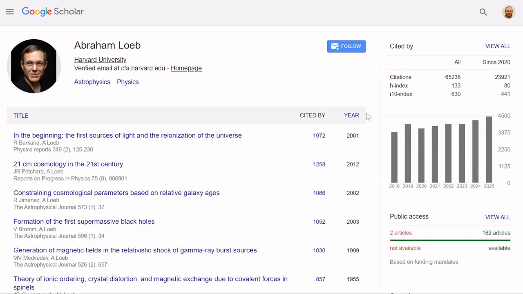Just because Avi Loeb is more established doesn't mean that he's right and the others are wrong. Obviously, everybody should make up their own mind about that. But this could give you some context to say, okay, this is not some loony who's saying weird stuff. No, this is somebody who really thought deeply about the topics that he talks about in his books and in his social media interactions.